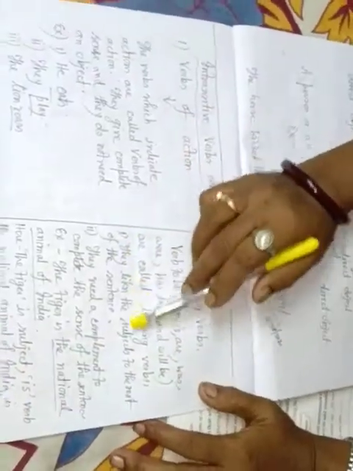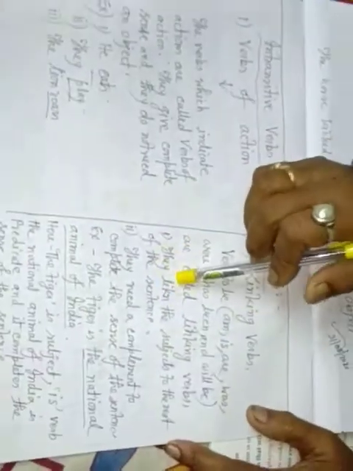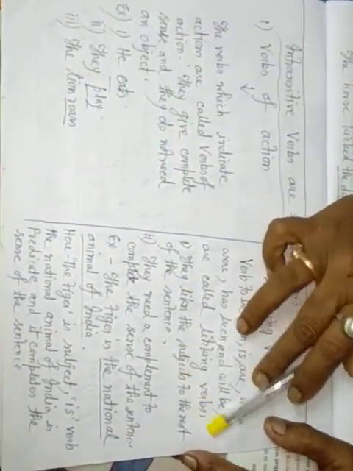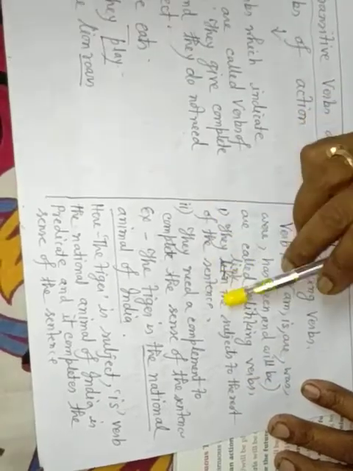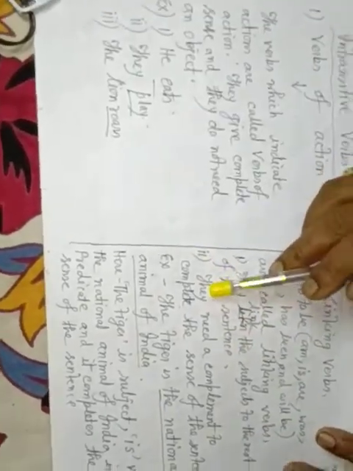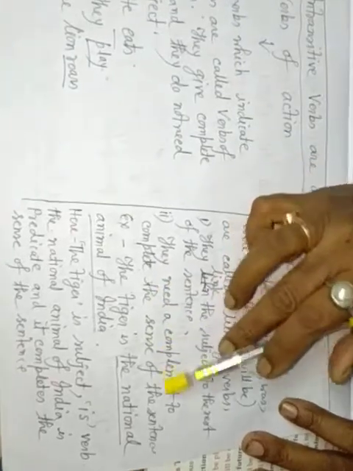One, they link the subject to the rest of the sentence. Number two, they need a complement to complete the sense of the sentence.